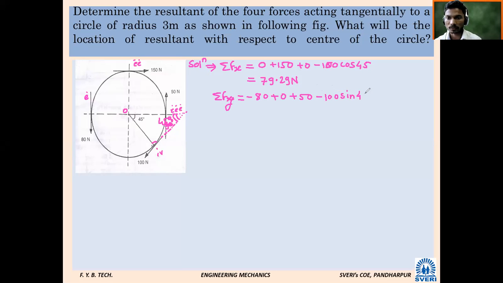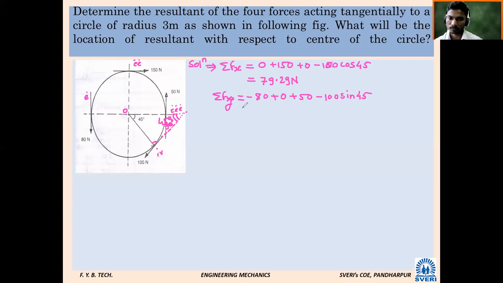Any problem in this? No, sir. Minus 80 because it is vertically downward, plus 0 because it is a horizontal force and its y component will be 0, plus 50 because it is going in the upward direction, and minus because this 100 Newton force is inclined at an angle of 45 with the horizontal. So minus 100 sin 45.